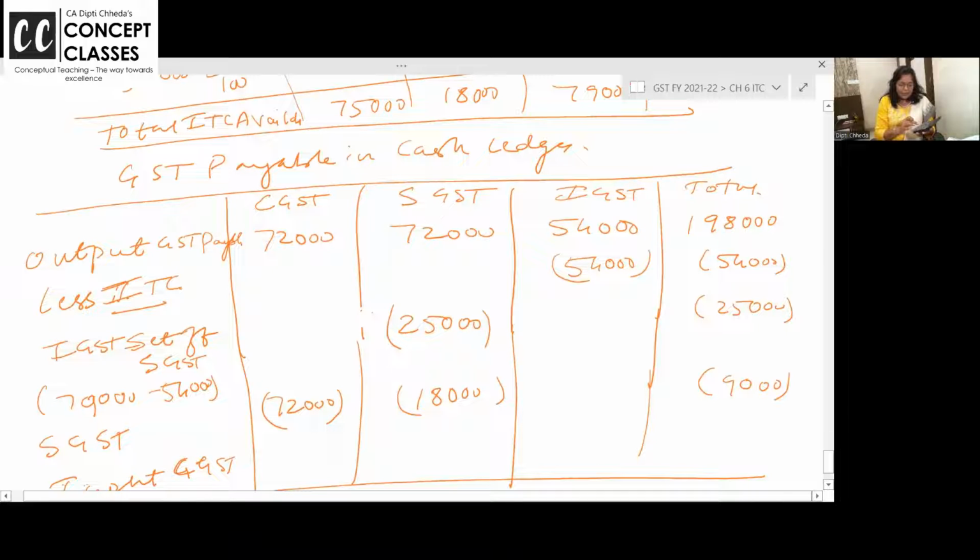Total का column भी tally करो. 198 minus 54 minus 25 minus 90, 29,000. 1,98,000 में से आपने पहले 54 सेट ऑफ किया, फिर 25,000 सेट ऑफ किया, and then you have set off this 90,000. Check if you have written wrong, इसको correct करो.